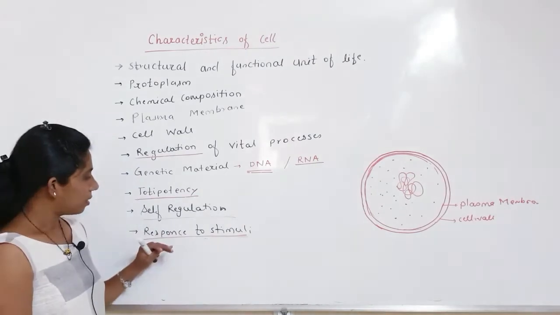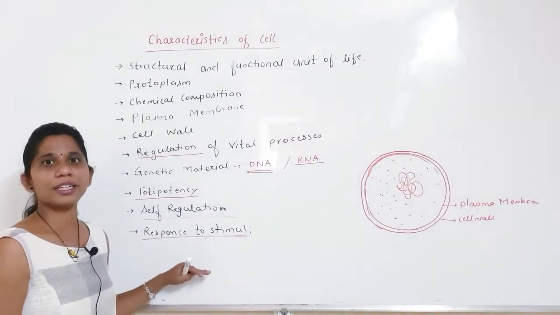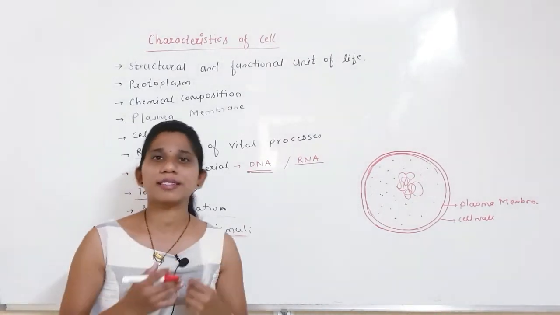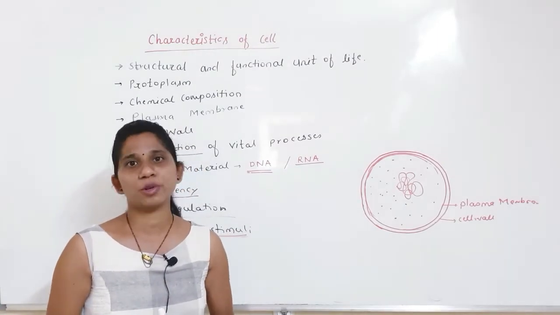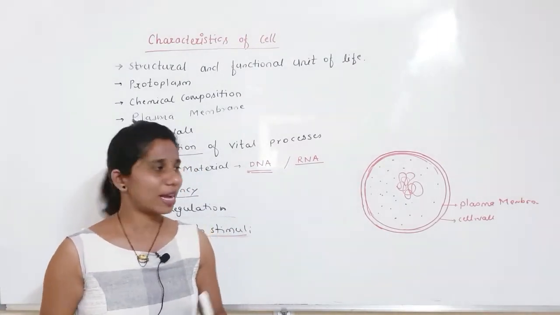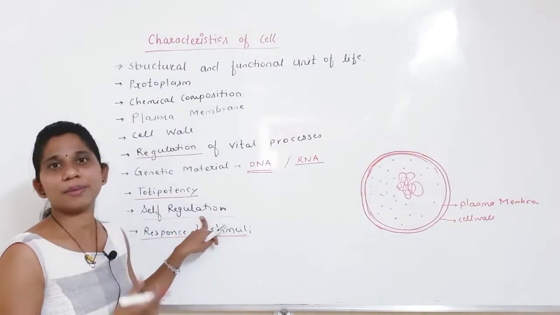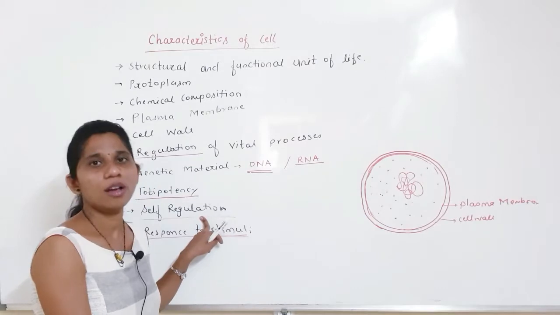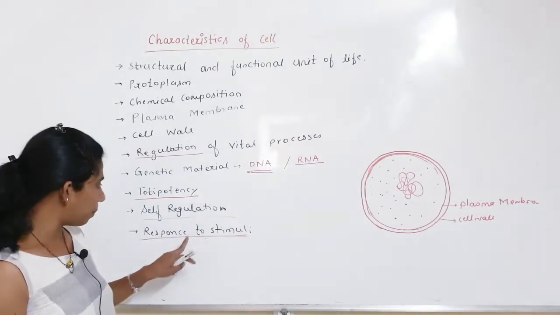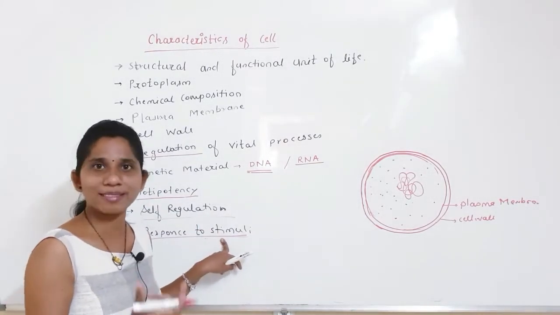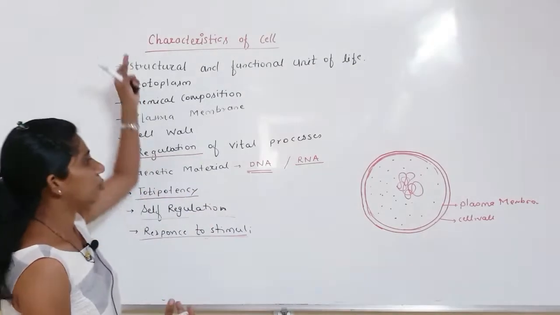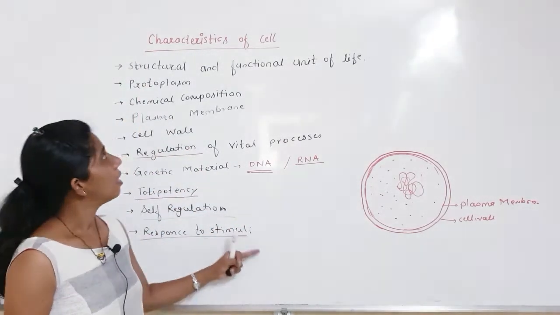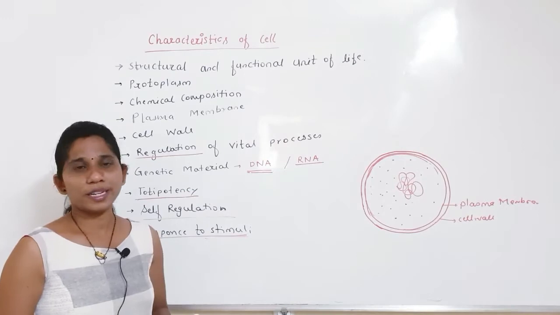We know that cells have ability to respond to different kinds of external as well as internal stimuli. Depending upon the stimuli, they can regulate themselves. They can increase the metabolic rate or they can decrease the metabolic rate depending upon which kind of stimuli that cell is going to face. So these are the different characteristics we have studied over here.